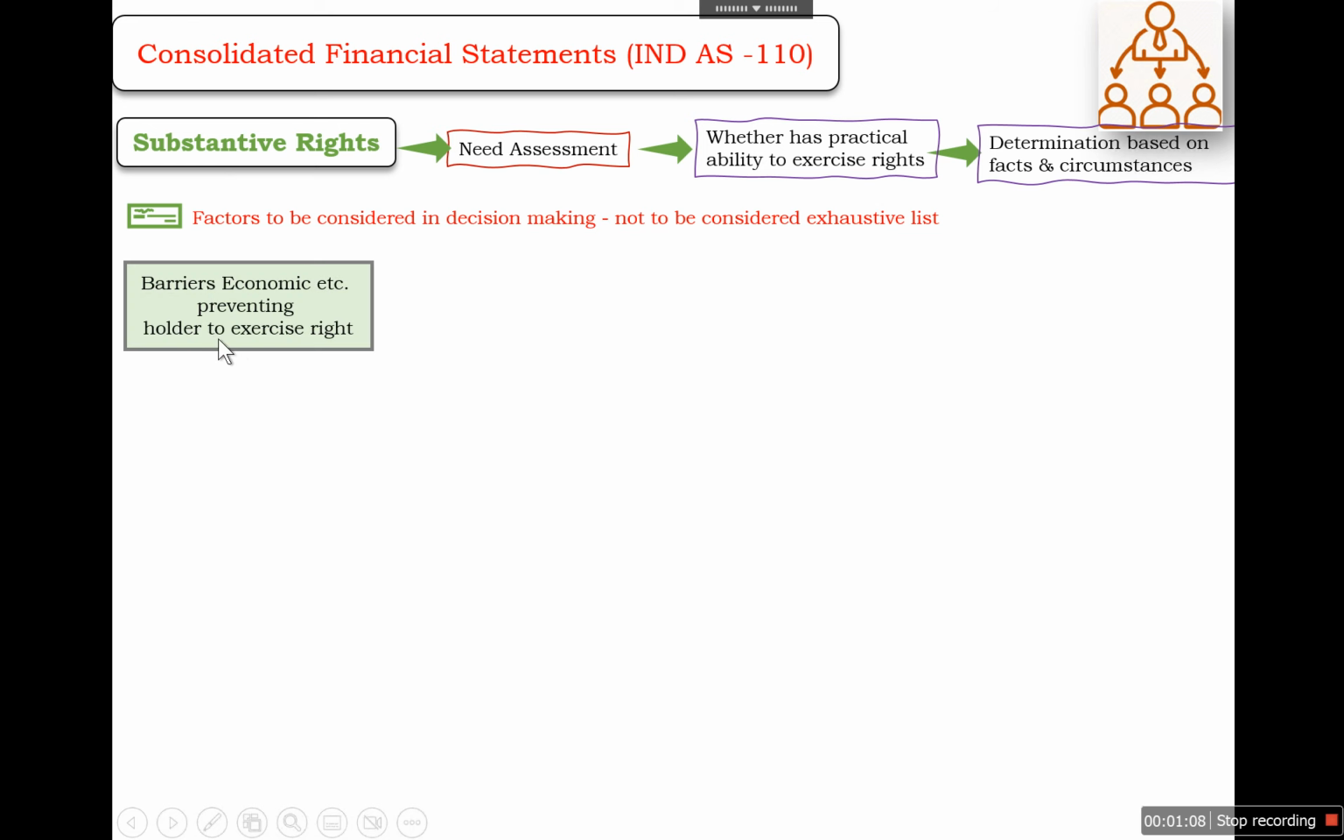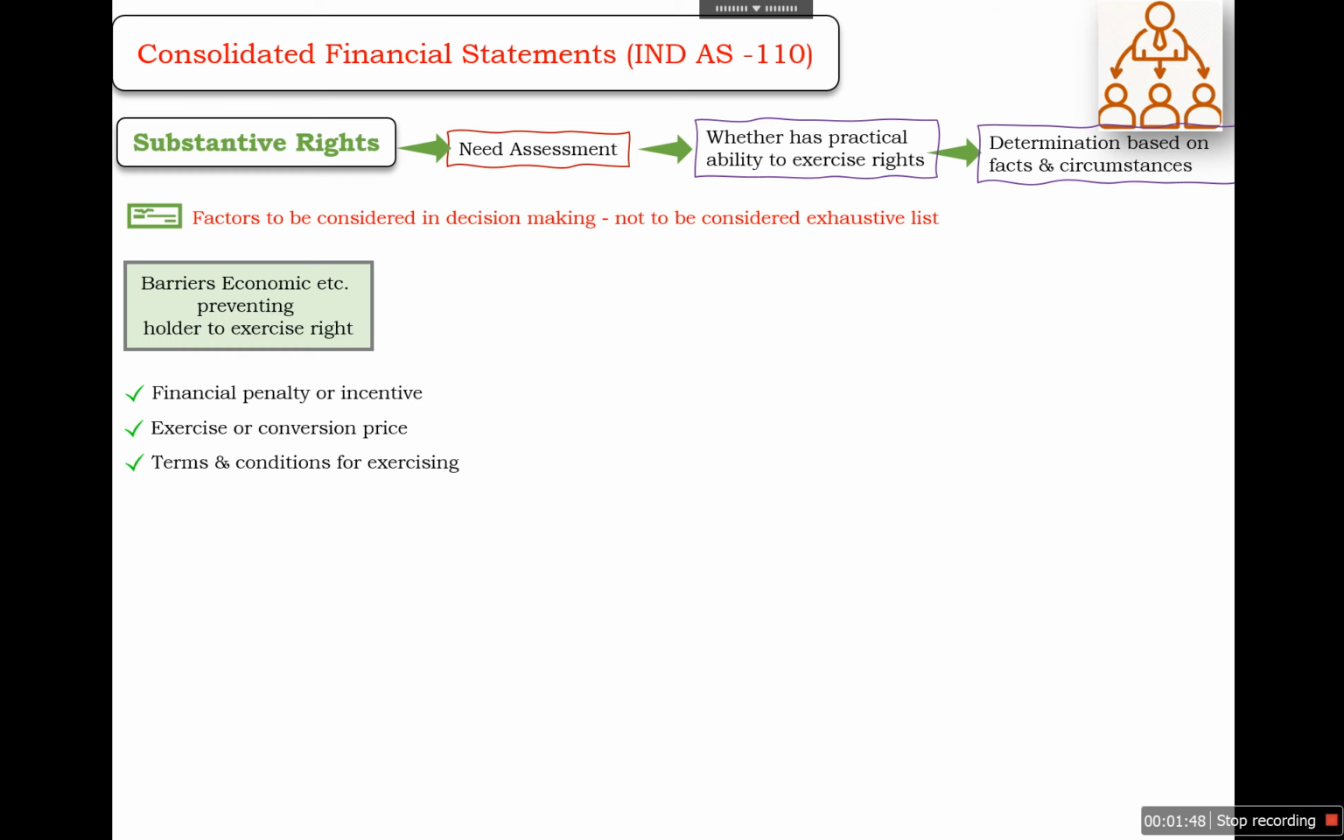So first is whether there is any barrier, economic or otherwise, that prevents right holders from exercising its rights. For example, there may be a financial penalty or incentive that may be foregone if the holder exercises those rights. So in this case, we will judge that the right holder will not exercise those rights, and these rights will not be called substantive rights. Similarly, if the exercise or conversion price is too high, the exercise right is out of the money, and the holder will not exercise those rights.